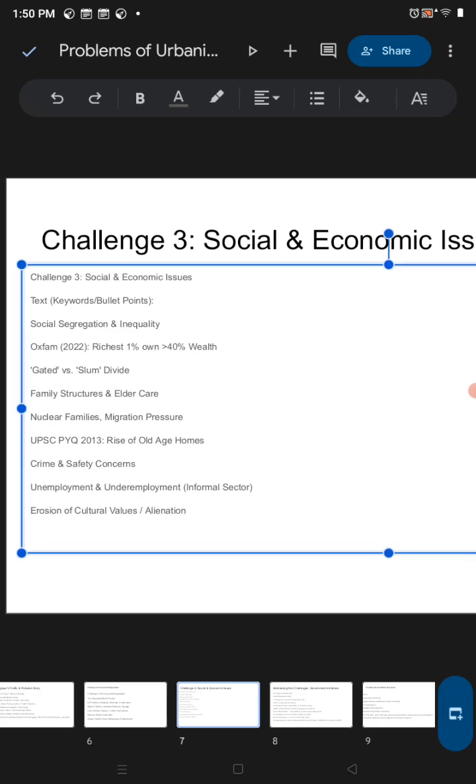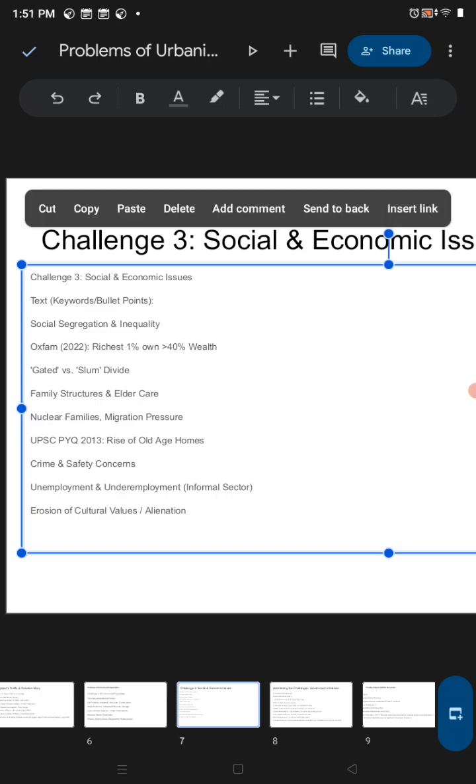Migration pressure: people from village areas come to the city in search of jobs, and these migrants cause extra pressure and burden on the cities, because they also consume resources like water and infrastructure, and make the place crowded. So these are all things.